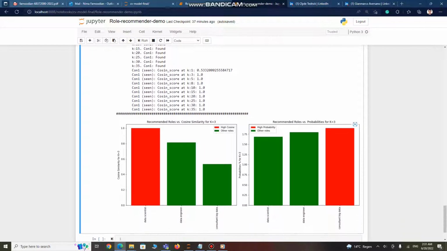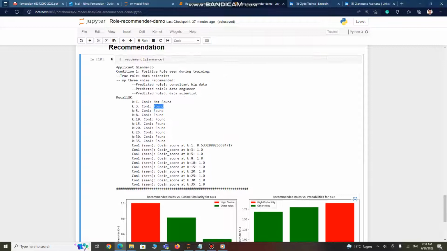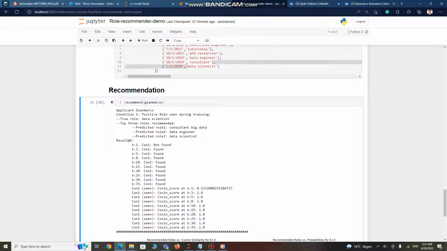And the probability of data scientist is a little bit less than consultant big data. Actually, the model gave a higher probability to this role. By the way, in our top three list, data scientist is observed, and that is pretty interesting.